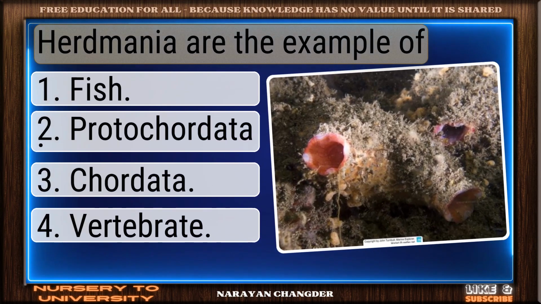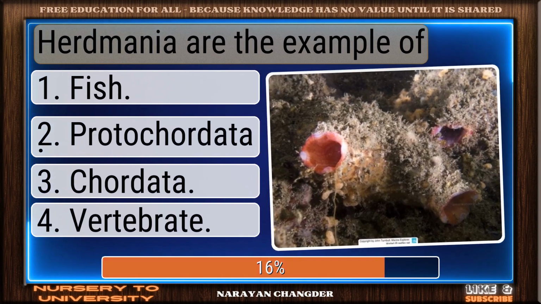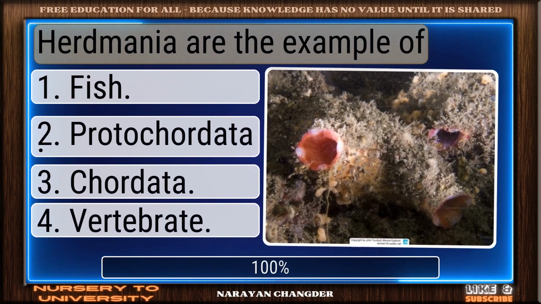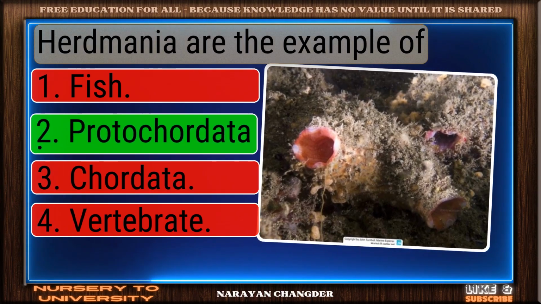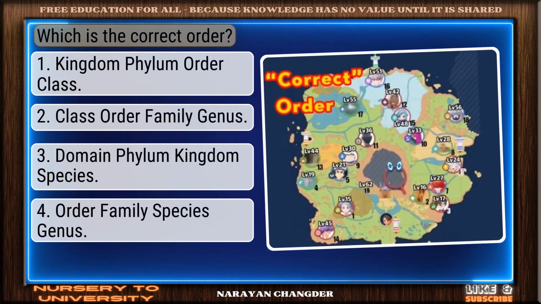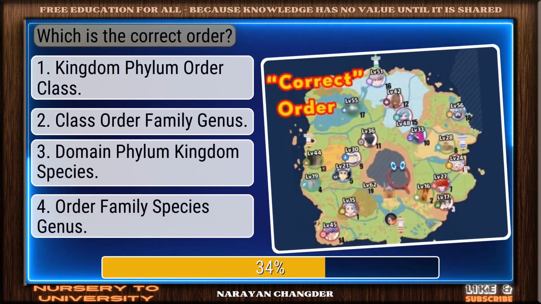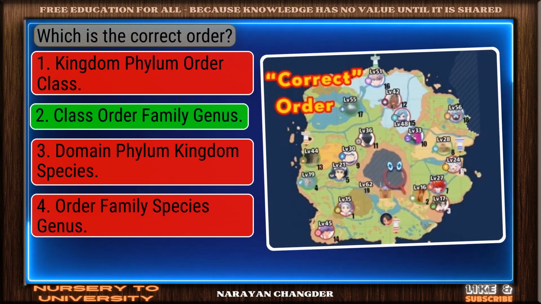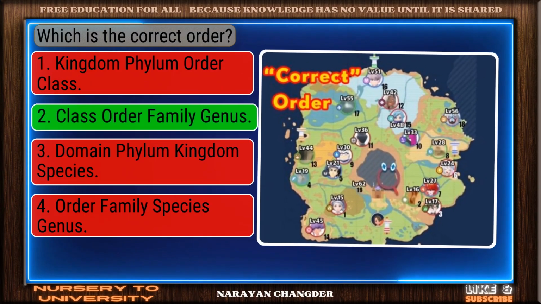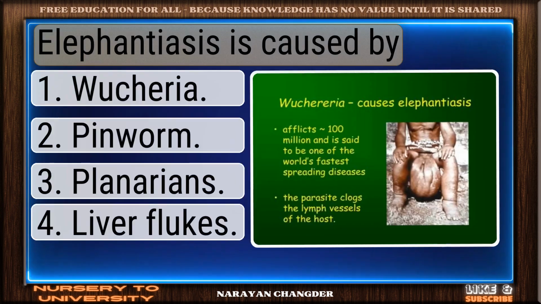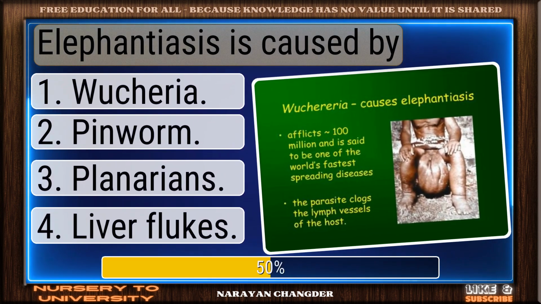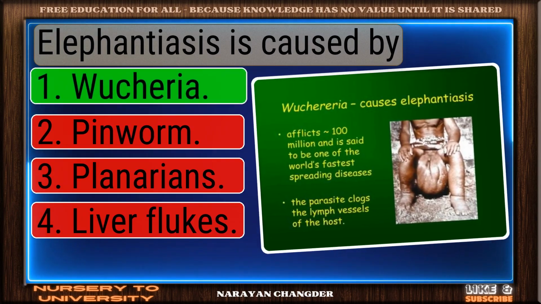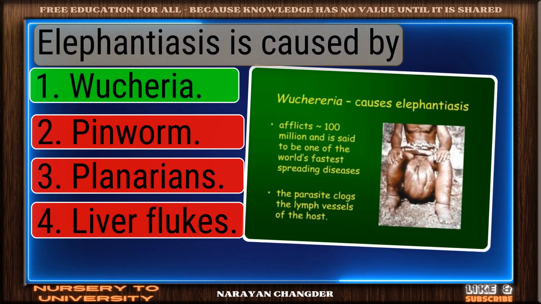Question number 264. Herdmania are the example of? Correct. Protochordata is the right answer. Question number 265. Which is the correct order? Good thinking. Class, order, family, genus is the right answer. Question number 266. Elephantiasis is caused by. You got it. Your choice Wuchereria is right.